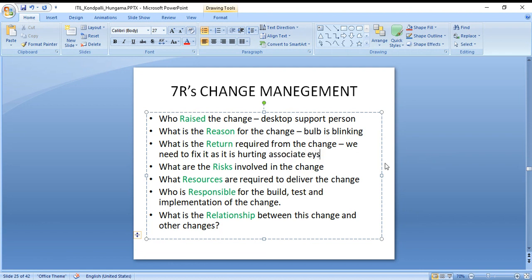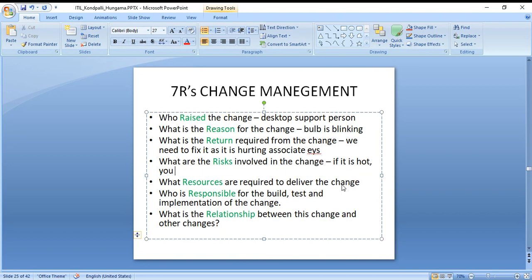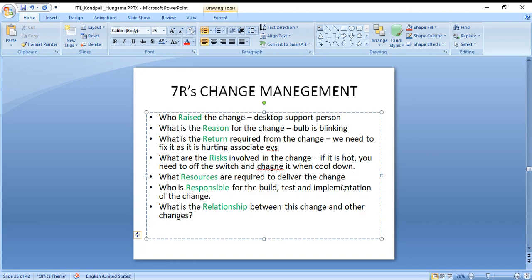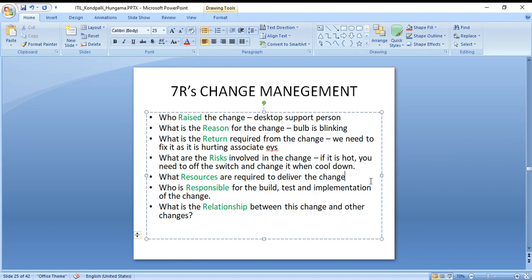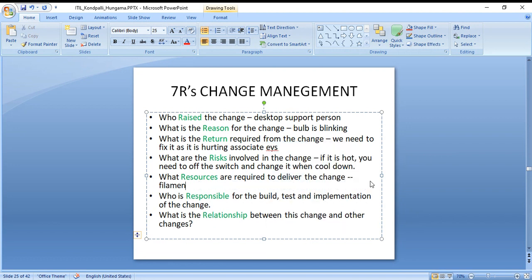Risk involved: if it is hot, you need to switch it off and change it when it cools down. What resources? Just a filament.